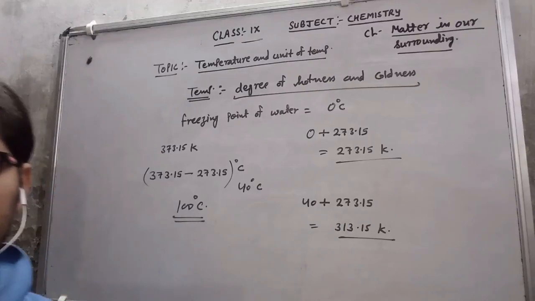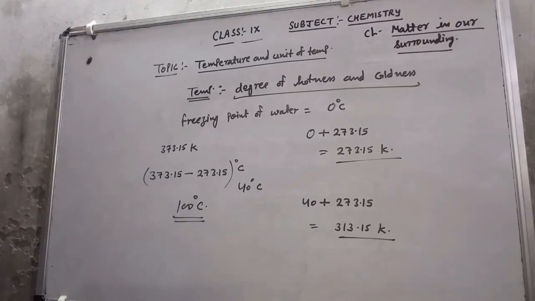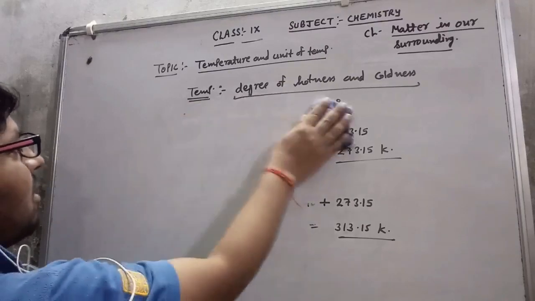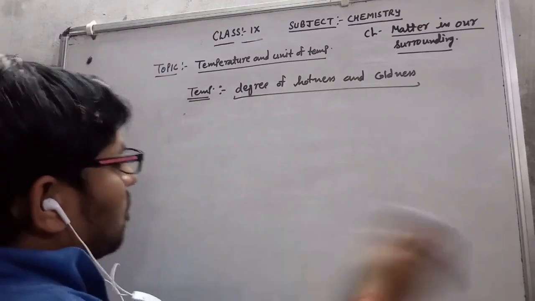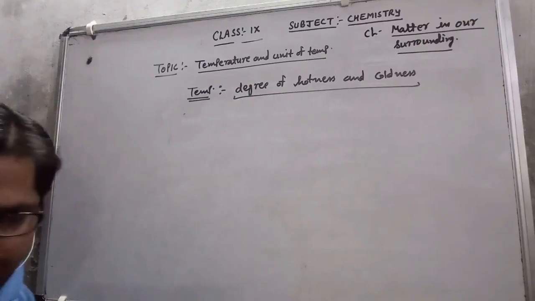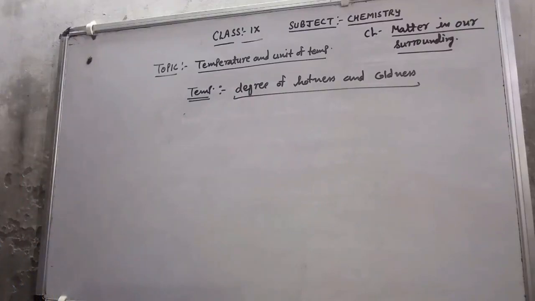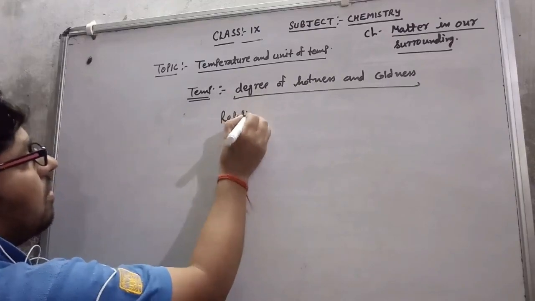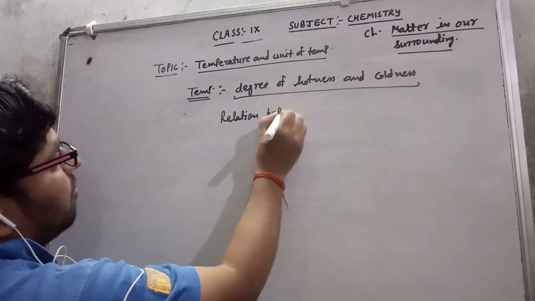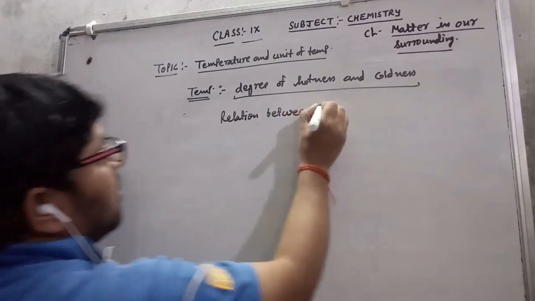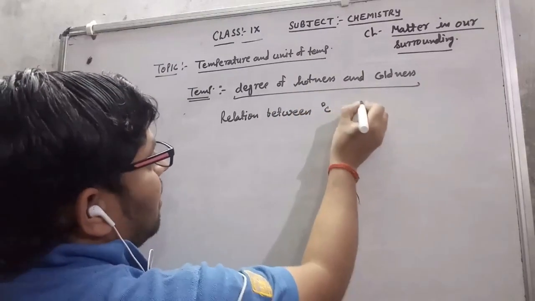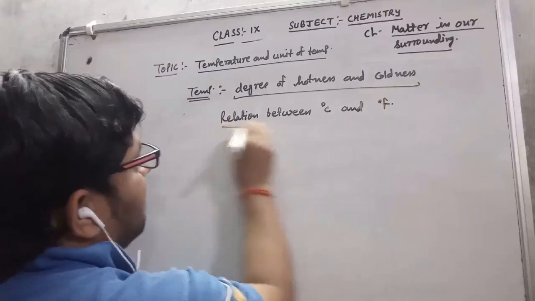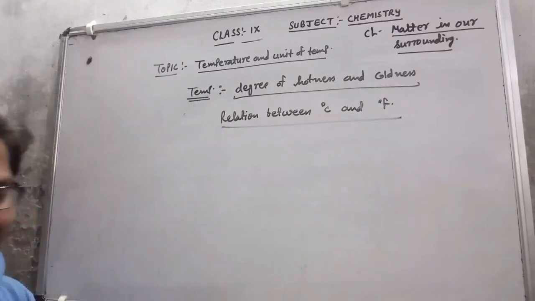Now I will discuss the relation between the Celsius and Fahrenheit scale. That is an important relation, and lots of times the question can be asked in the exam. That is the relation between degree Celsius and degree Fahrenheit. What is the relation?